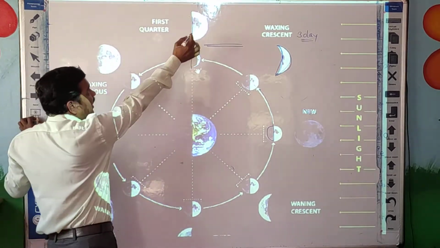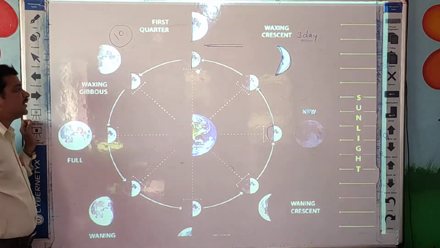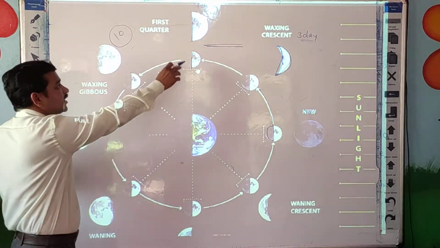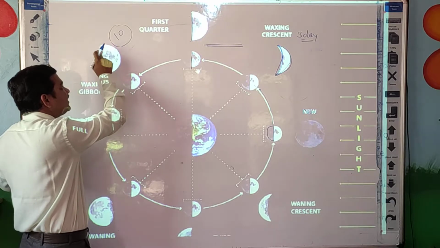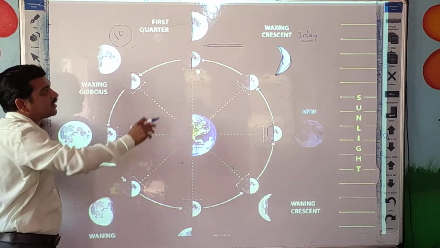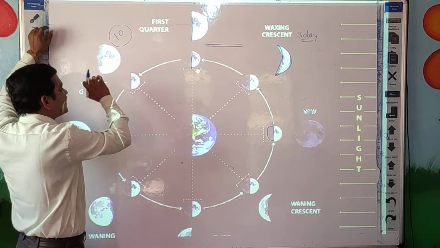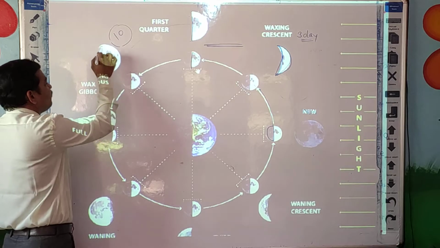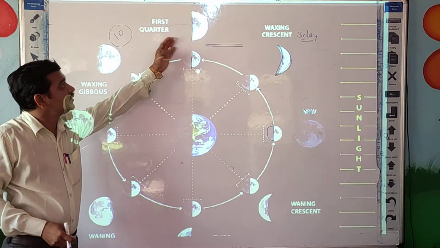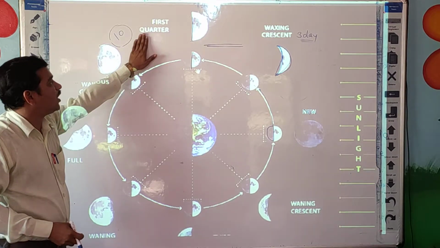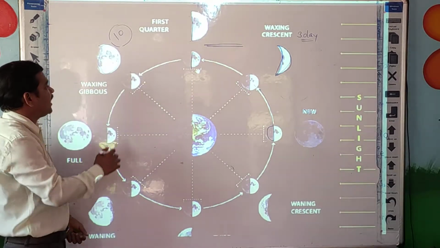Then next, after 10 days, we can see the waxing gibbous. Compared to this part, it is again growing, so the lighted part here, can you see? If you compare this part with this part, this part is bigger inside. Yes or no? So this is for the waxing gibbous. Here you can see the shape of the moon increased compared to the 7th day.